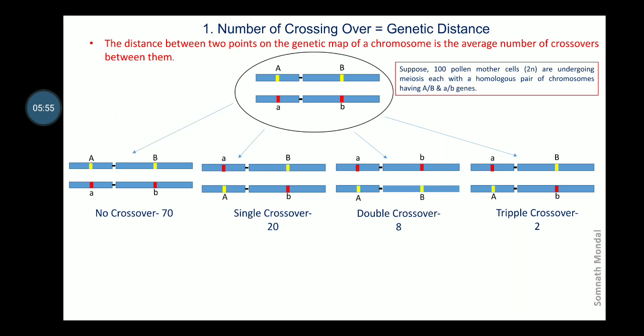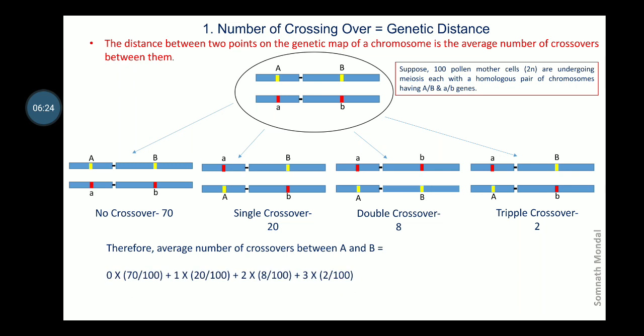Now the numbers indicate the no crossover product, that is 70, the frequency of single crossover product 20, double crossover product 8, and triple crossover product only 2. Therefore, out of 100 there are 70 no crossover, 20 single crossover, 8 double crossover, and 2 triple crossover.